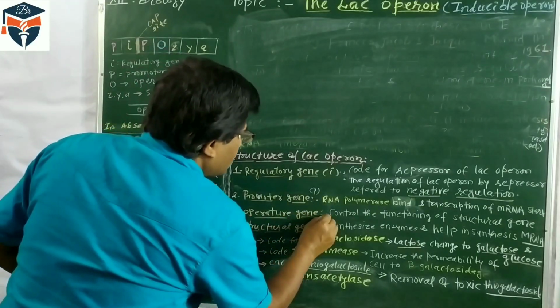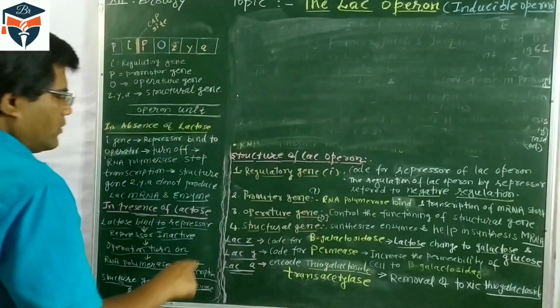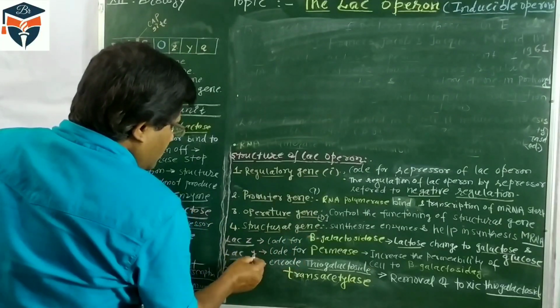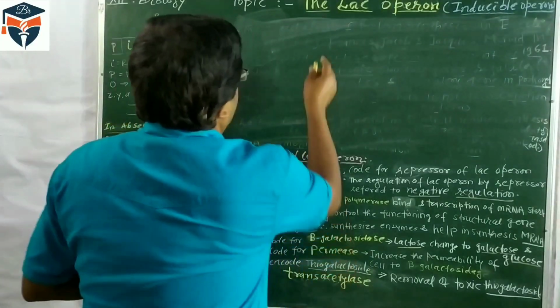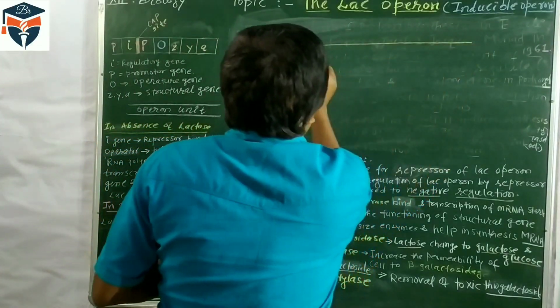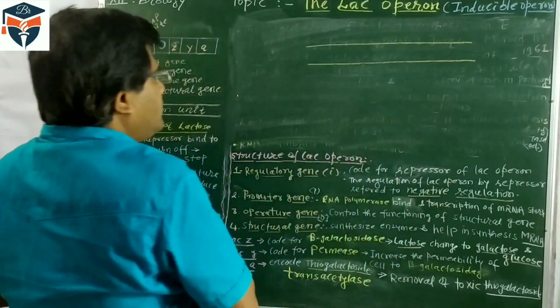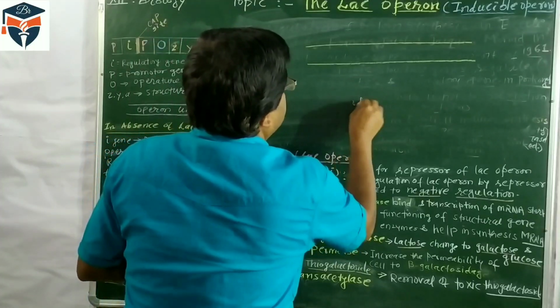Operator gene is indicated by O. Structure genes are Z, Y and A. So let's understand this first. This is a small segment of the DNA, and this segment of the DNA is called the operon.